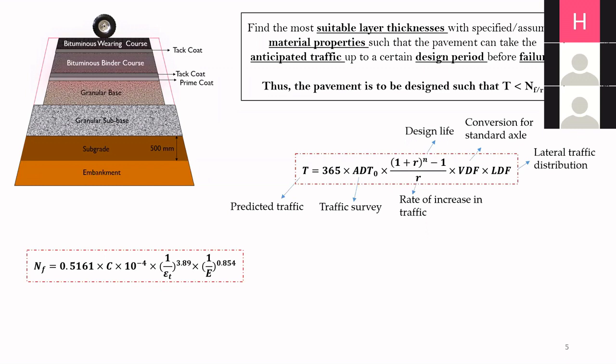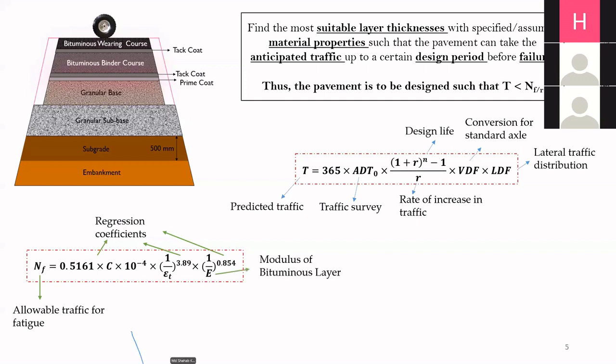So this was the predicted traffic. Now we have another equation for NF, which is the allowable number of repetitions of equivalent standard axle load so as to resist fatigue cracking. And how is fatigue cracking defined? The pavement should not have more than 20% crack. So this is the number of load repetitions of ESAL after which 20% crack will be visible in the pavement. So this is the allowable traffic for fatigue. K1, K2, K3 are regression coefficients.